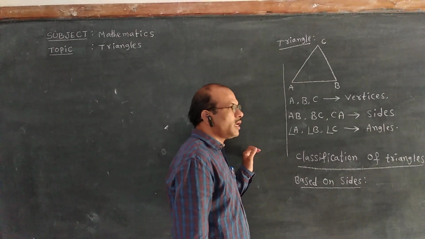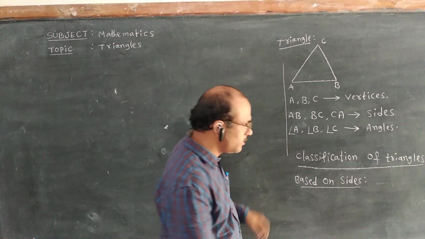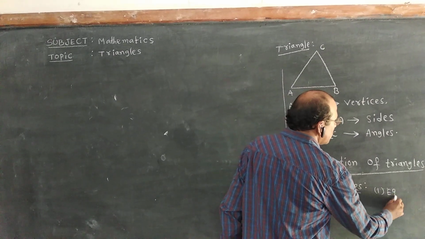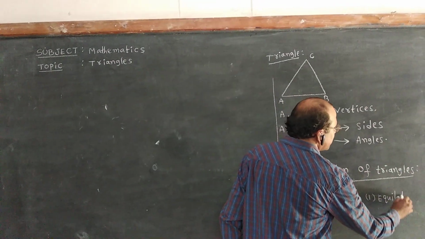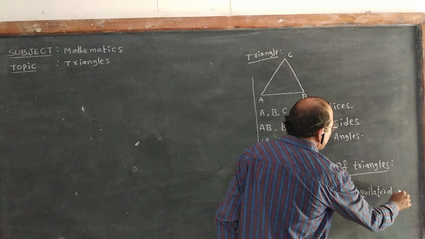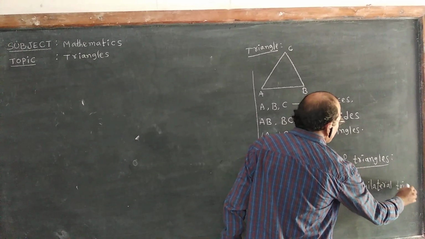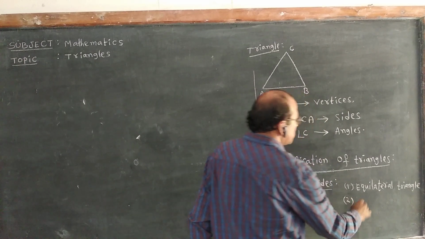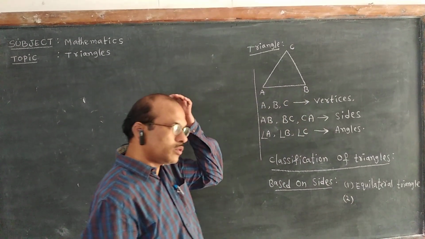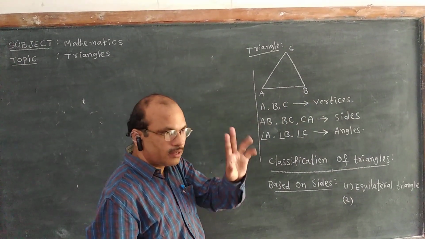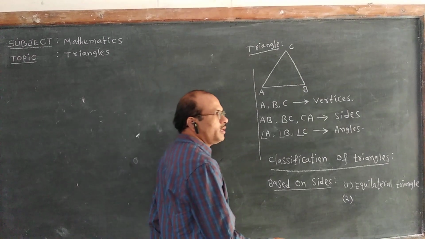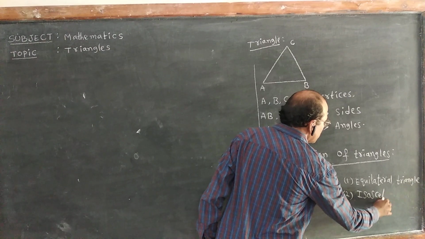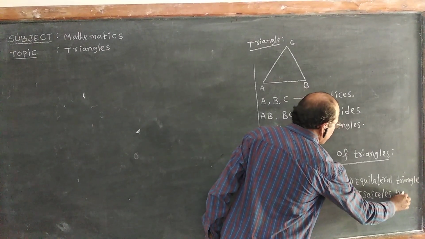If your triangle has all three sides equal, then that is an equilateral triangle. The second one is if the triangle has only two sides equal, then such a triangle is said to be an isosceles triangle.